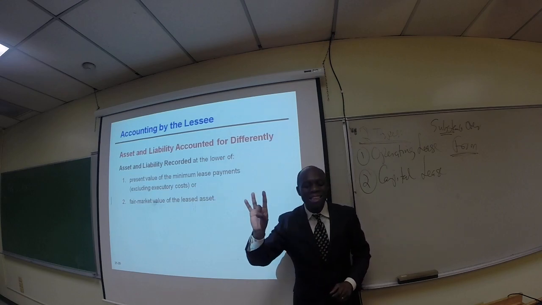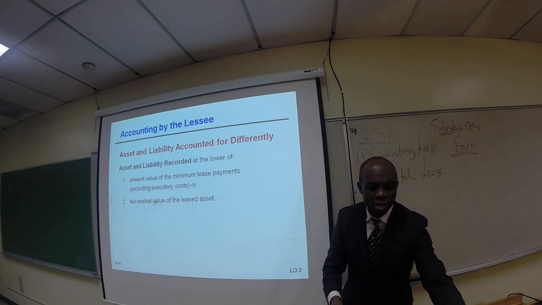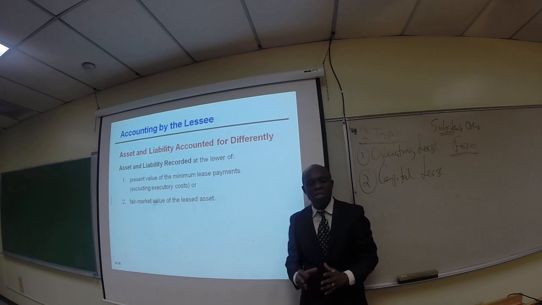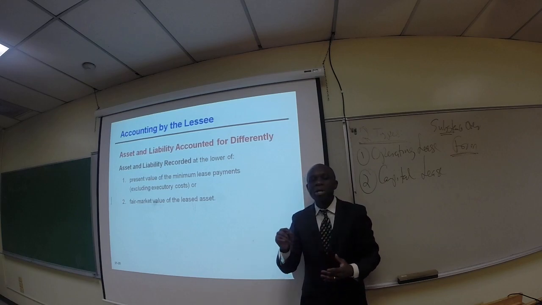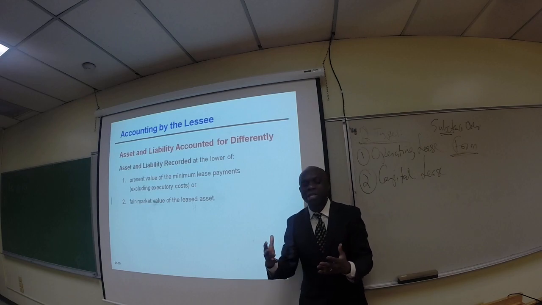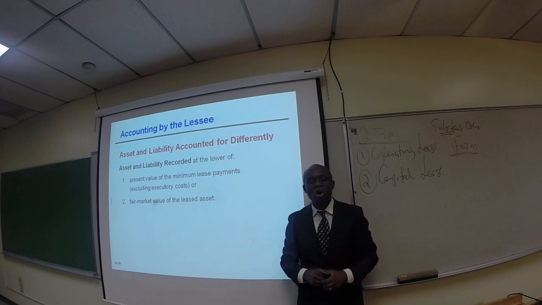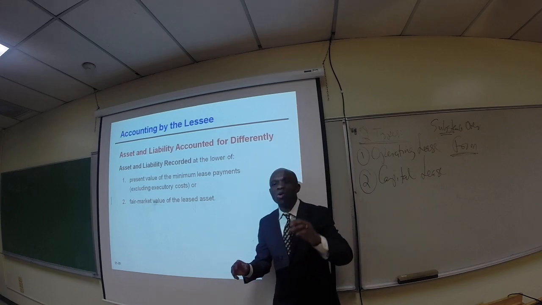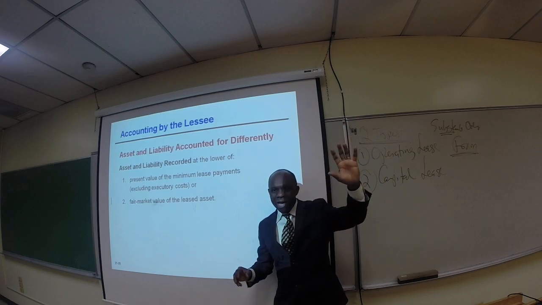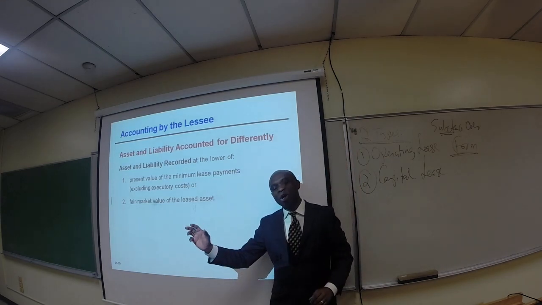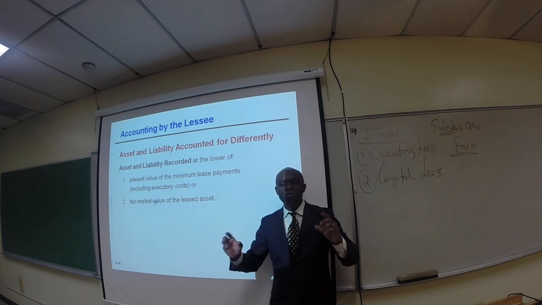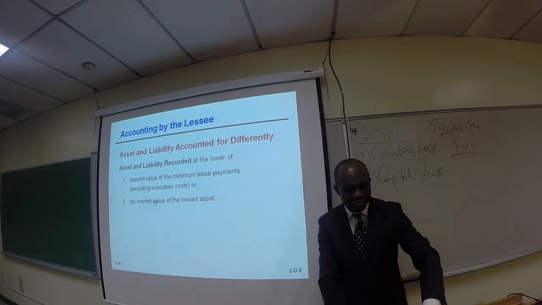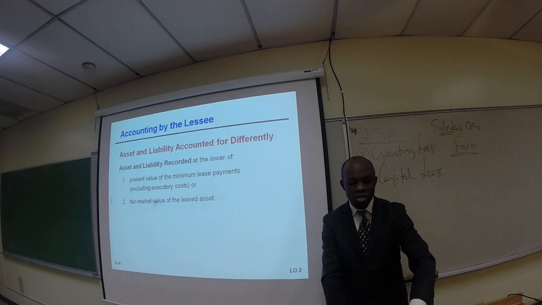However, take a look at this. Another rule that you need to know, there's a bunch of rules relative to accounting for leases: the lower of what? The present value of the minimum lease payment, excluding executory costs like we discussed, or the fair market value of the lease asset. So what are we talking about here? Here you are going to recognize the asset as if you are buying it, and you are going to recognize the related liability. But you have to record these two at the lower of these two amounts: the present value of the minimum lease payment or the fair market value of the lease asset.